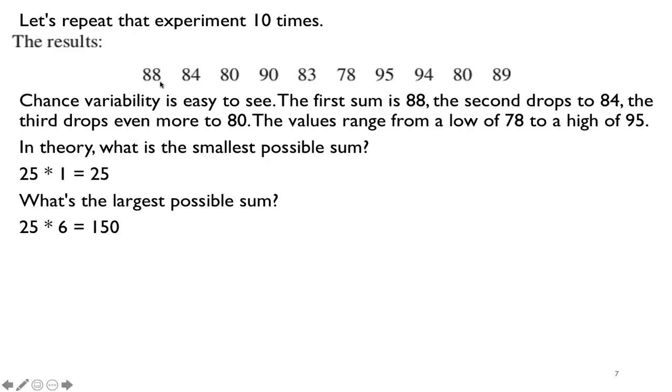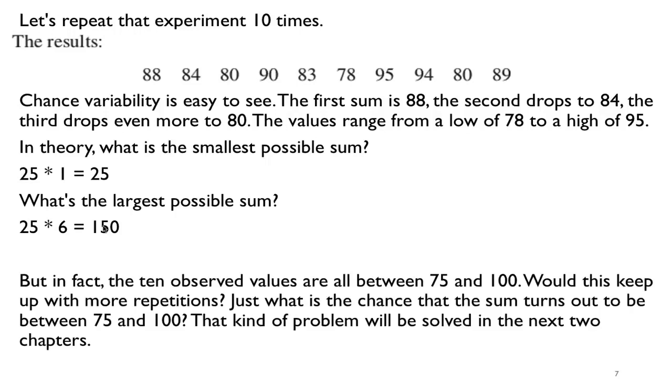But notice when I do this experiment 10 times, again done by computer, I actually get numbers that don't vary too much. We don't get anything that's really close to 25, and we don't get anything even close to 150. That says it's very unlikely to get a lot of ones, and also very unlikely to get a lot of sixes.